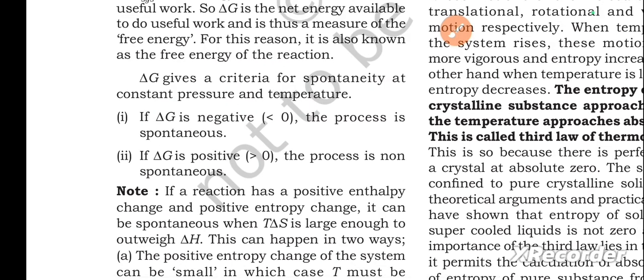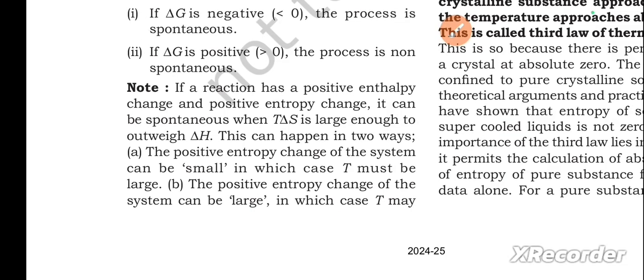First point, if delta G is negative or less than 0, the process is spontaneous. Second point, if delta G is positive, the process is non-spontaneous. Note: if a reaction has a positive enthalpy change and positive entropy change, it can be spontaneous when T delta S is large enough to overweigh delta H.